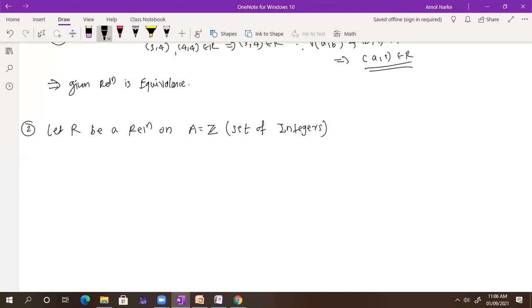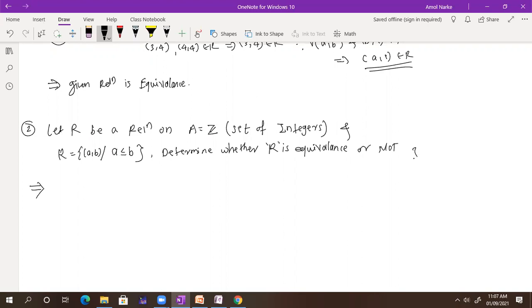Okay. And what they have defined, R is a relation containing (A, B) such that A is less than or equal to B. Check or determine whether R is an equivalence relation or not. Tell me now. No, it's not.